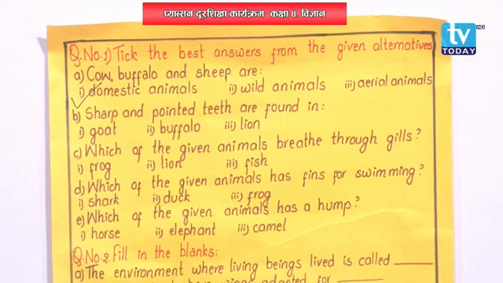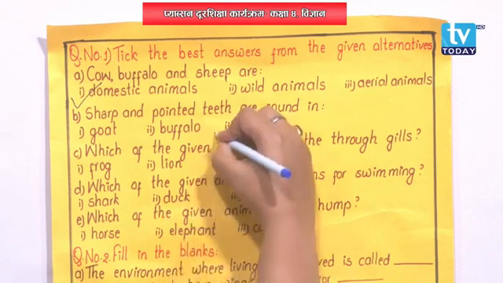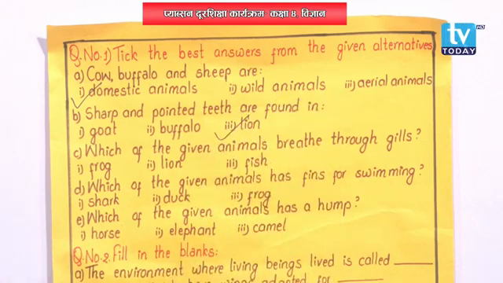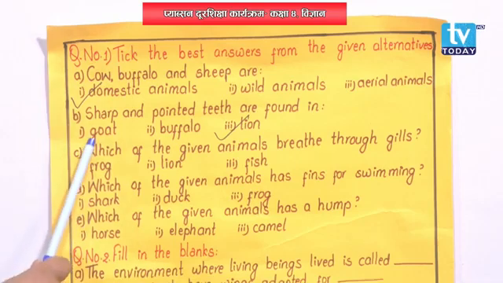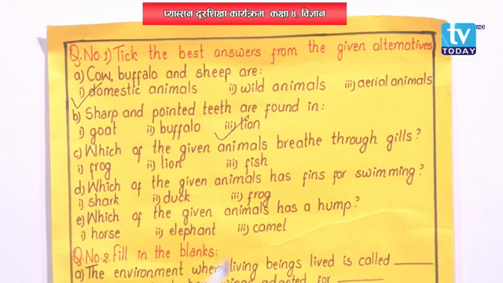Sharp and pointed teeth are also an adaptational characteristic of carnivorous animals, isn't it? We had discussed that carnivorous animals have sharp and pointed teeth. Now among goat, buffalo and lion, which one is the carnivorous animal? I guess lion is. Right? What type of animals are carnivorous animals? The animals that feed on the flesh of other animals are carnivorous animals. And here goat and buffalo are both domestic animals and herbivorous animals, they are plant eating animals. So lion is the carnivorous animal.